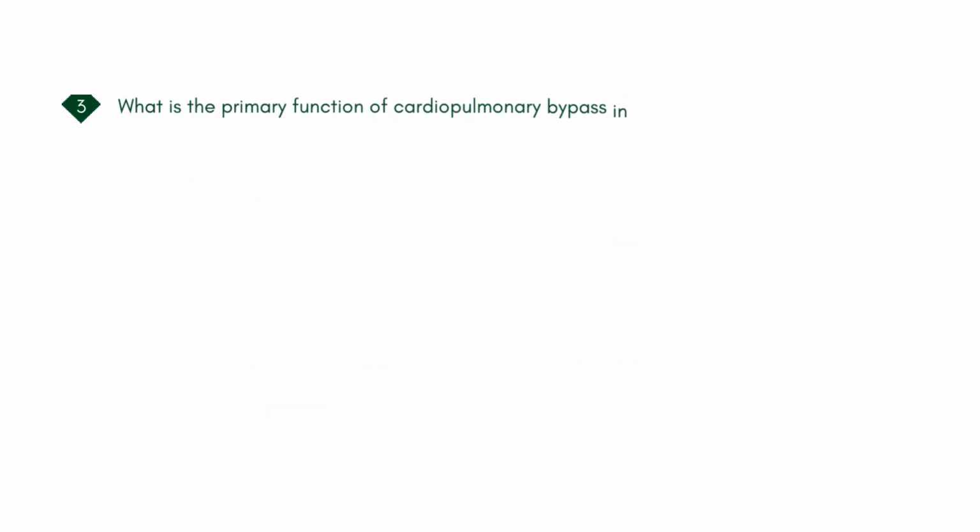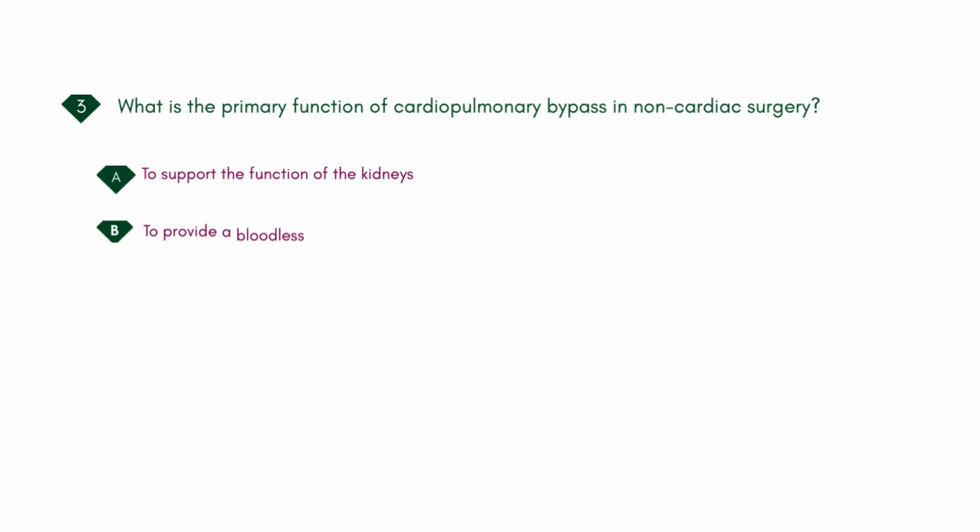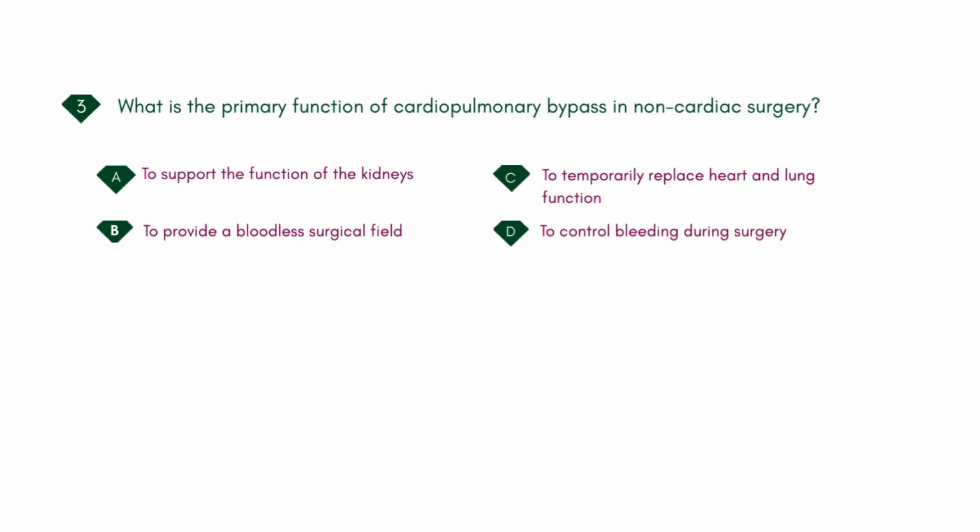What is the primary function of cardiopulmonary bypass in non-cardiac surgery? A. To support the function of the kidneys. B. To provide a bloodless surgical field. C. To temporarily replace heart and lung function. D. To control bleeding during surgery. Answer: C. To temporarily replace heart and lung function.